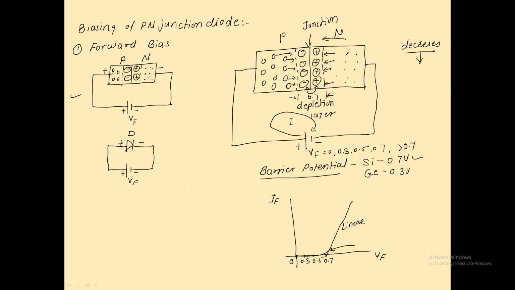This is a voltage from which the current can be linear with the voltage, or the current will increase as per the voltage. So this voltage is known as knee voltage, and this knee voltage is always approximately equal to the barrier potential. Get it, my point?